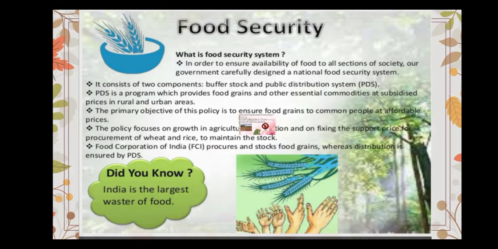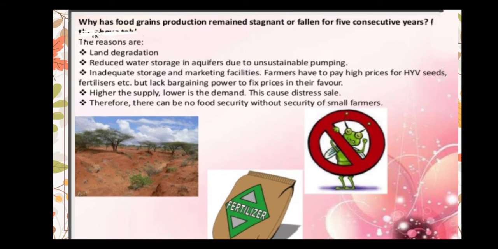Next, why has food production remained stagnant or fallen? The reasons are land degradation, water shortage, inadequate storage and marketing facilities. Higher the supply, lower is the demand and causes distress sale. So there can be no food security without small farmers.